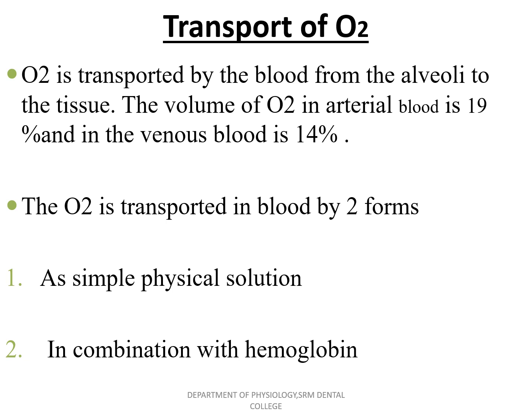As we know about the diffusion of gases, the oxygen and carbon dioxide are diffused inside our system. Based on that, the oxygen is going to be carried inside our system to give proper oxygen supply to all the cells and tissues present inside our system. The volume of oxygen in arterial blood is 19% and in the venous blood it is 14%. The oxygen is transported in the blood in two forms: one is the simple physical solution form, the other is in combination with the hemoglobin.